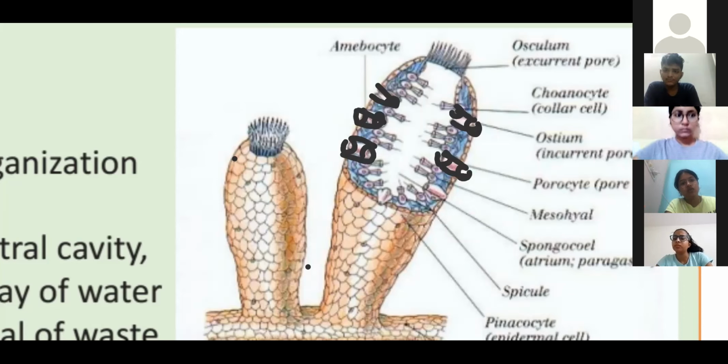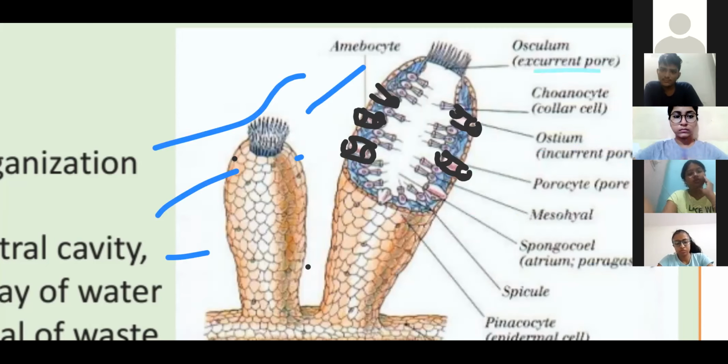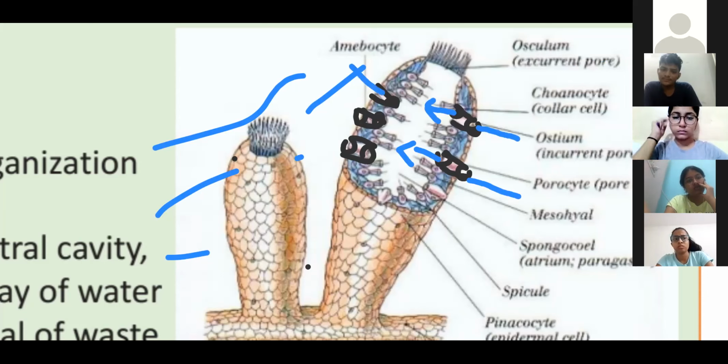This one is actually an ostium. From outside, if you look, it is a small pore, right? Ostia. Now, through the water current, just imagine water is present over here, right? So through the water current, water enters through these ostia into the canal, from all the pores. Water enters into the canal.